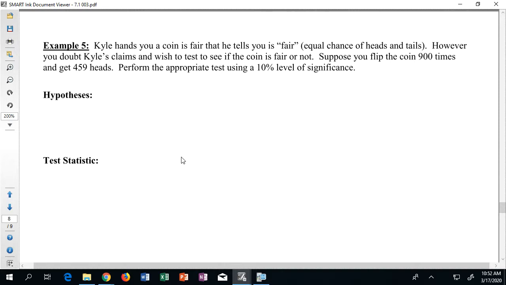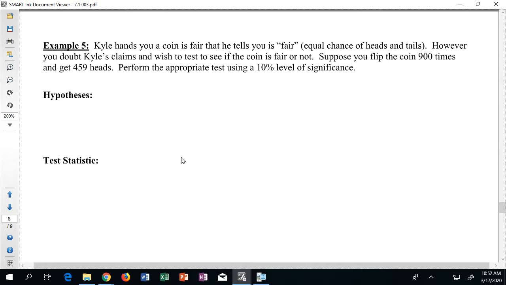But then, of course, keep in mind, you might look at me and say, I don't know, Kyle's kind of a fishy guy. Maybe he would lie to me. Just because someone tells you that they're not lying to you doesn't make it true. So maybe the second sentence kicks in for you. You say, I doubt Kyle's claim, and maybe you want to test to see if the coin is fair or if it's not fair. Does it have an equal chance of flipping heads or tails, or does it not?